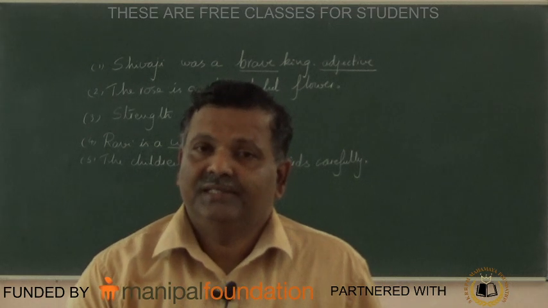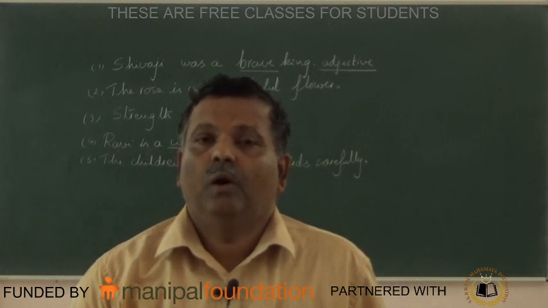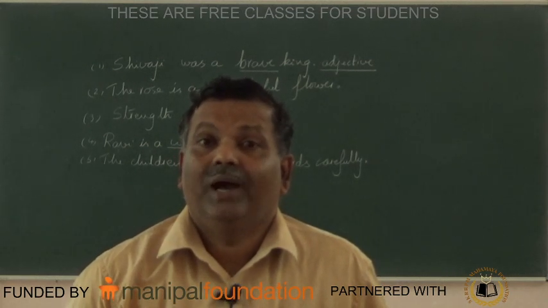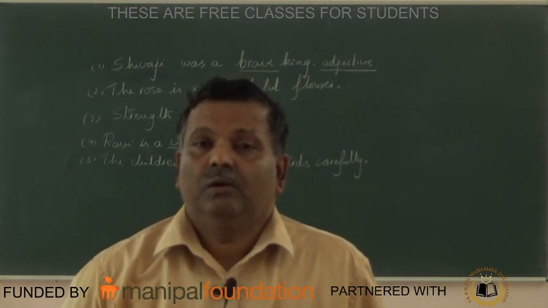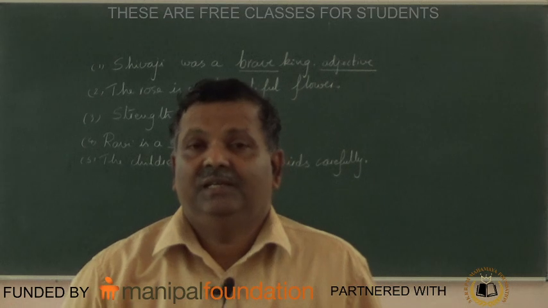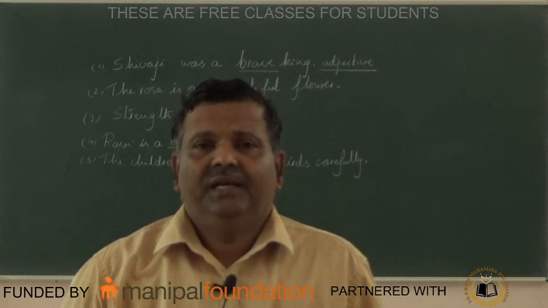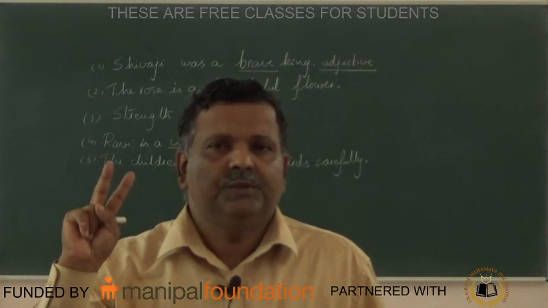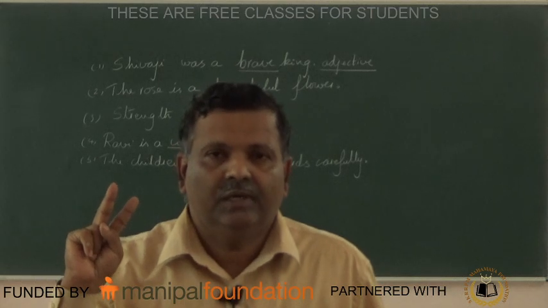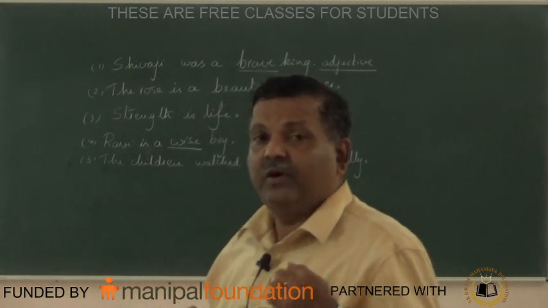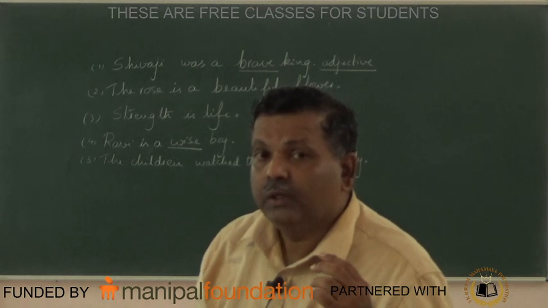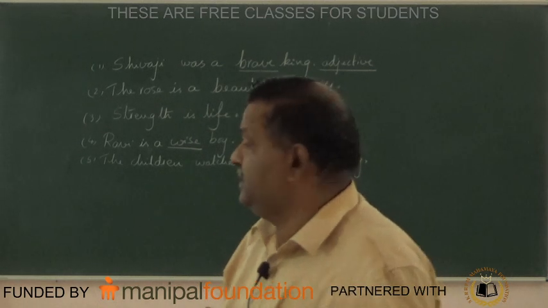This is an example for adjective of quantity, big, small. Yesterday I ate 2 mangoes, 2 numbers, adjective of number. Now this is an example for adjective of quality.